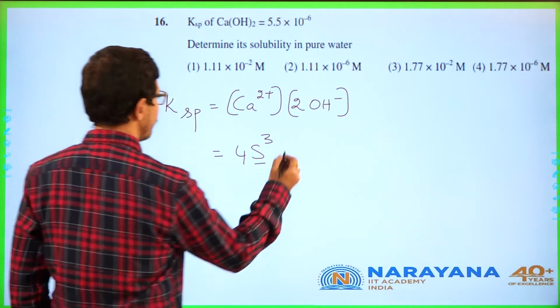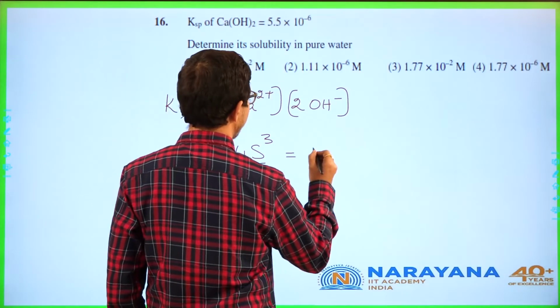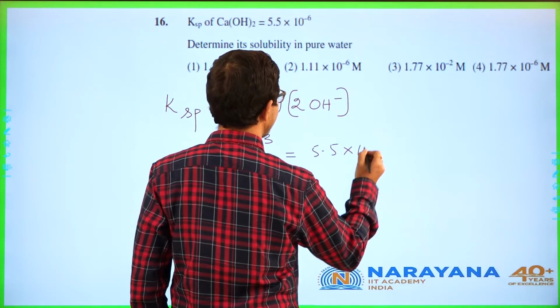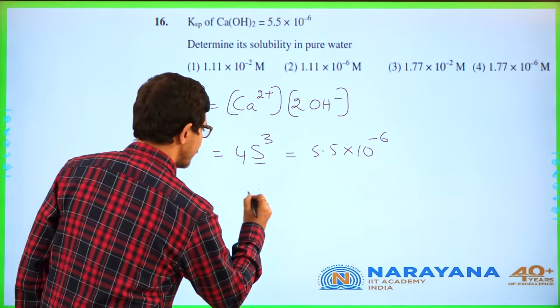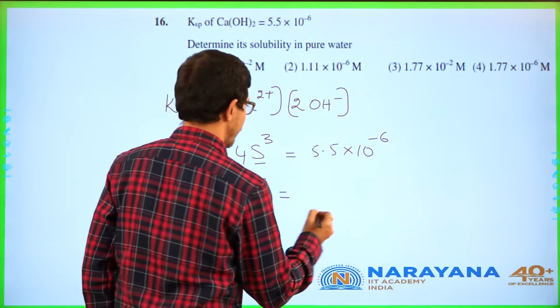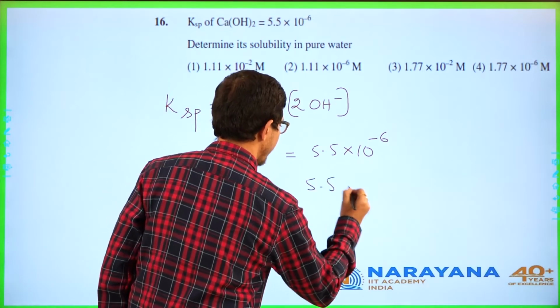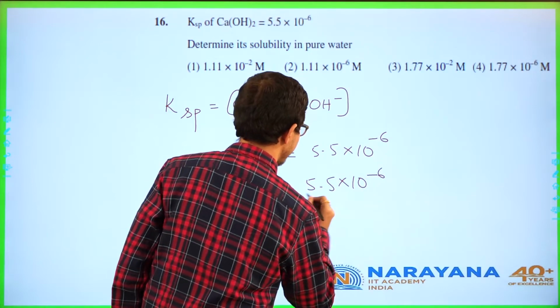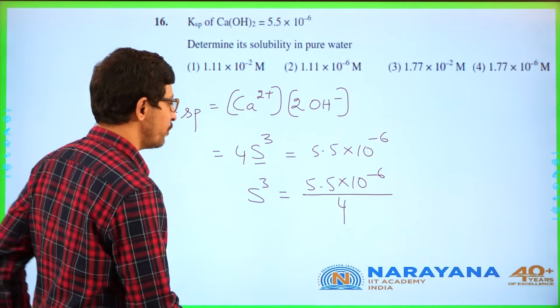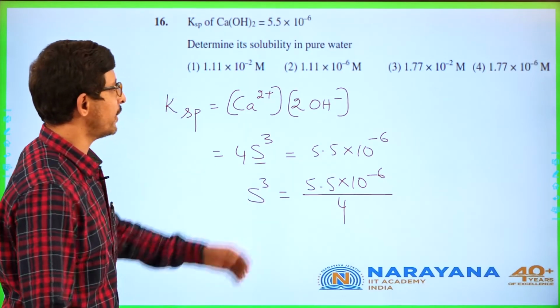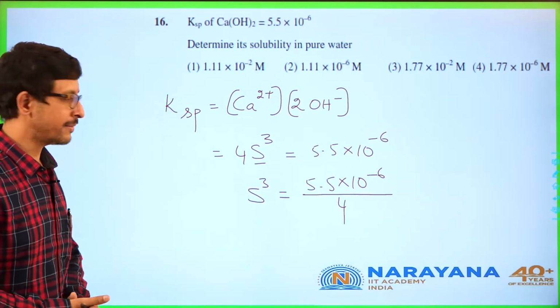Ksp is given, which is nothing but equal to 5.5 into 10 power minus 6. So s cube is equal to 5.5 into 10 power minus 6 divided by 4. And s is cube root of this. So which on solving you will get your answer.